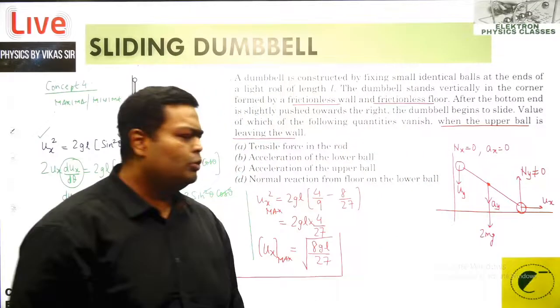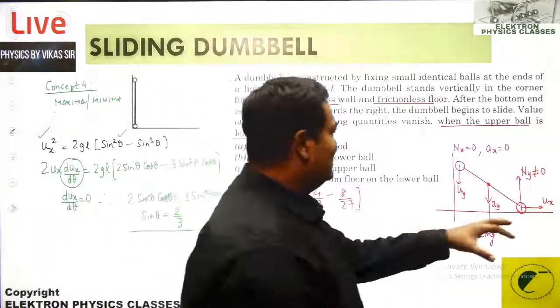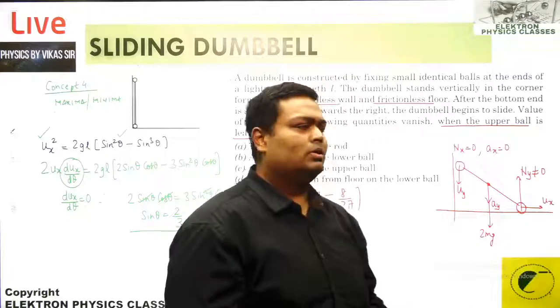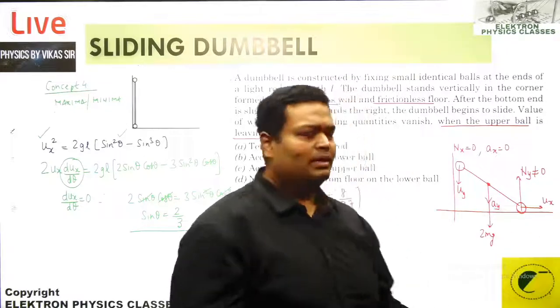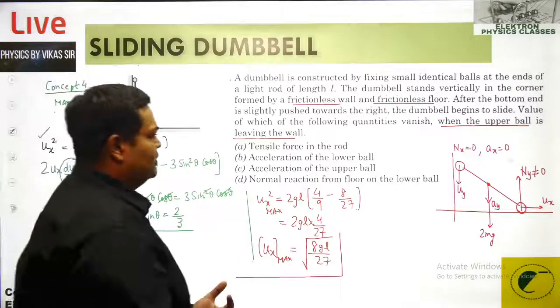So uy will keep on increasing. The ux has reached its maximum. That's quickly understood because the horizontal force is absent, right? And the friction is not there to retard it also. So what happens over here?